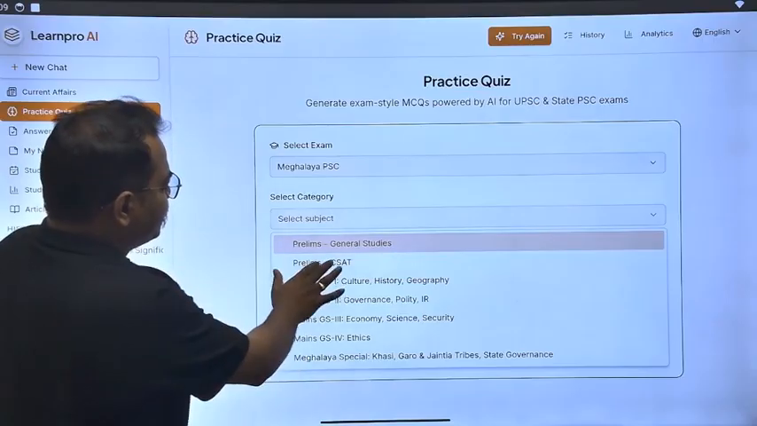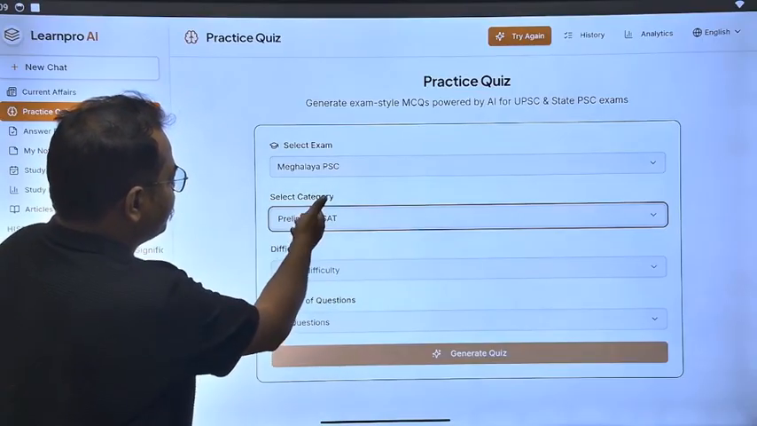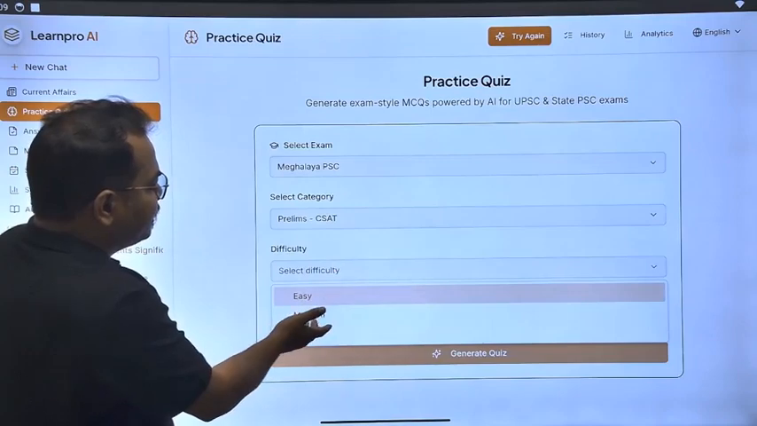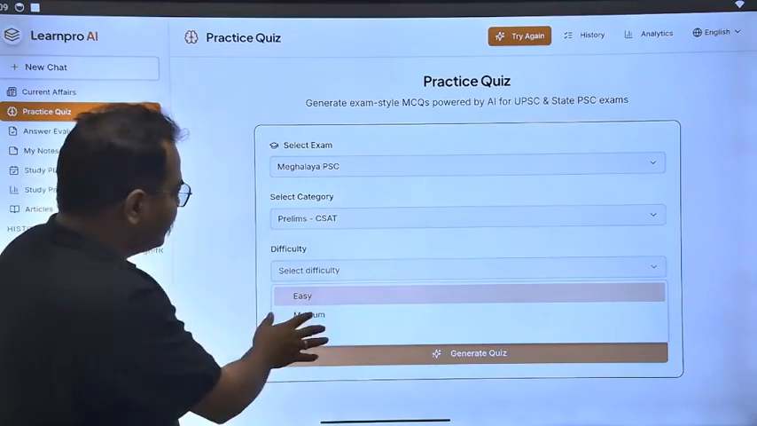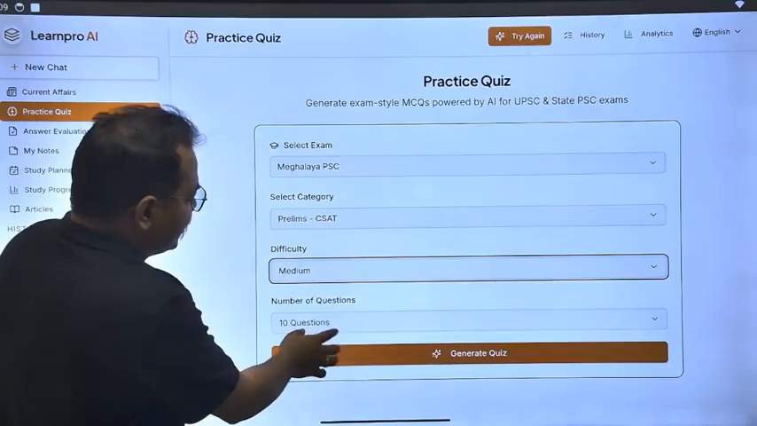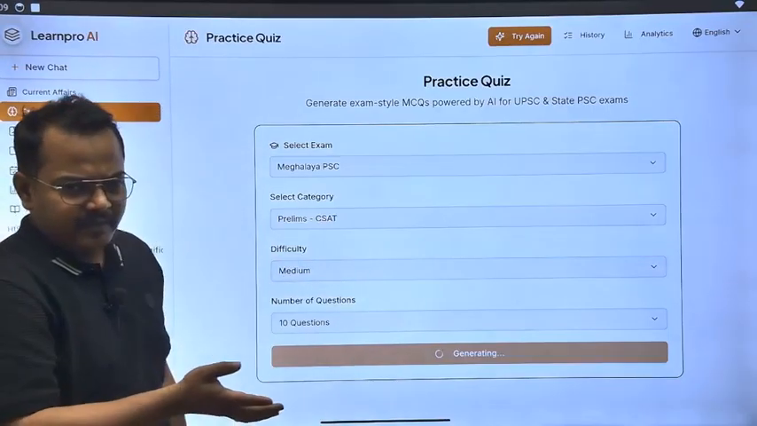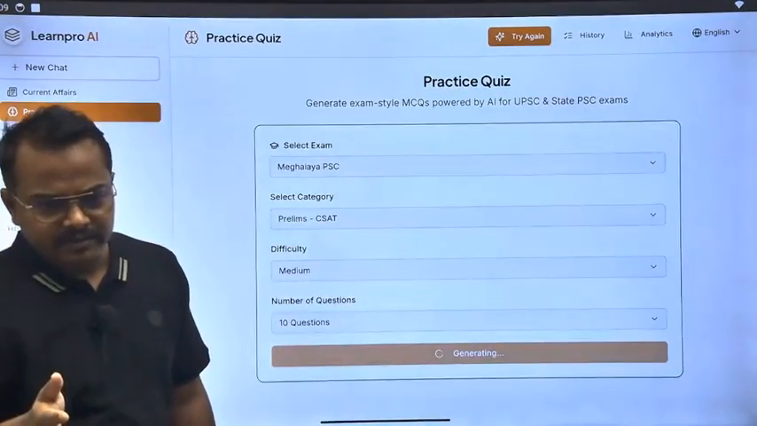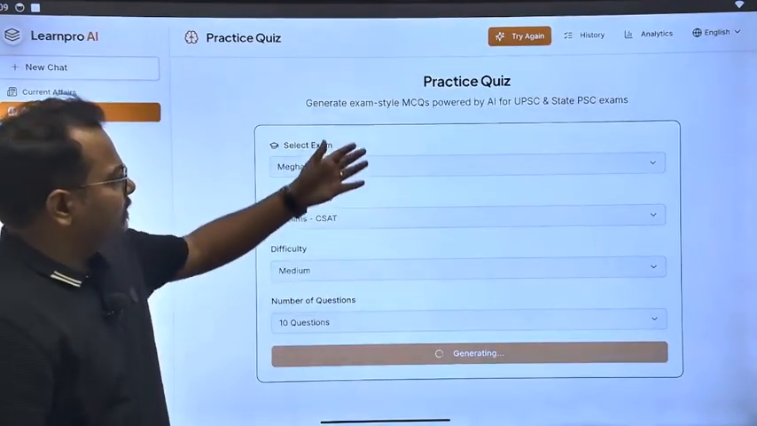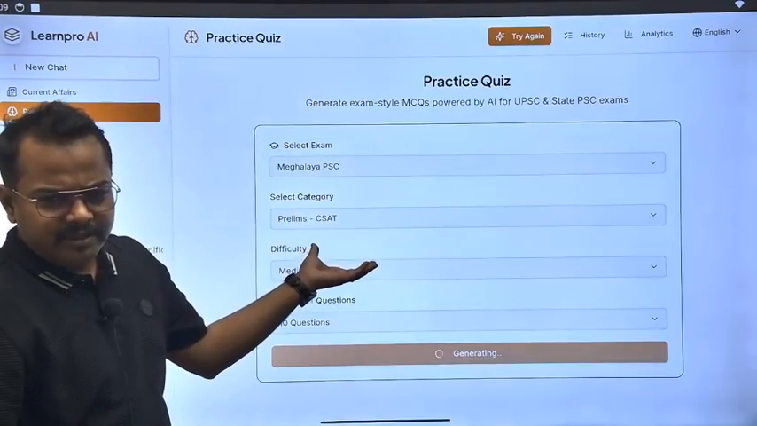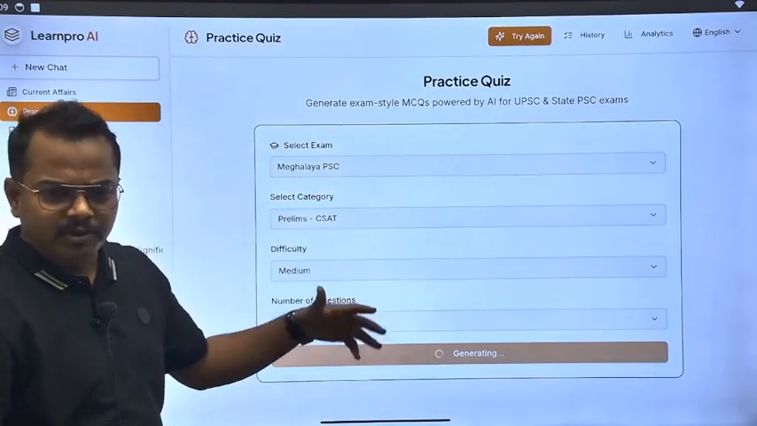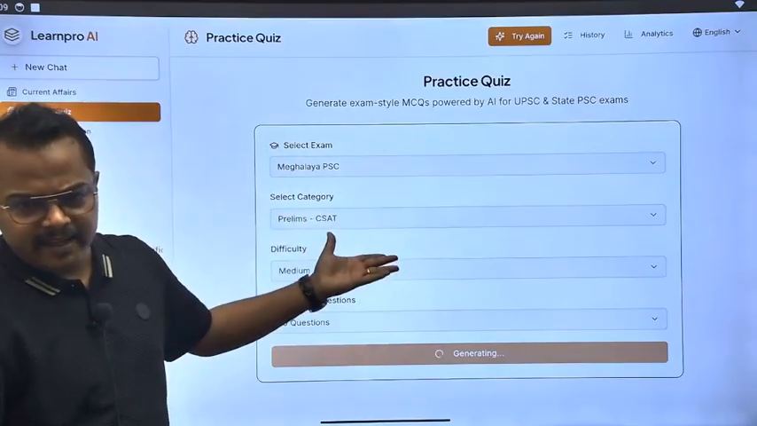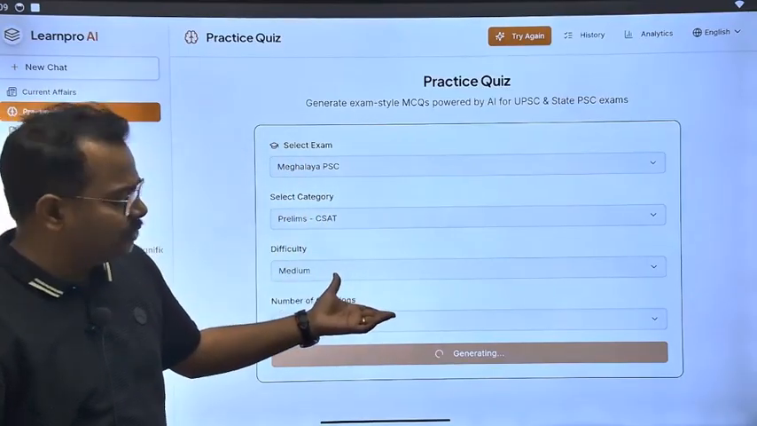Okay, so you can have your CSAT paper. So suppose the CSAT paper, then select difficulty, easy, medium, hard, any difficulty you can have, and then you can generate a quiz here. So a quiz will be generated, and accordingly you can solve that quiz. Okay, and some basic questions will be there, you can easily solve it. You can download it, you can have your detailed analysis over that, how you are performing in those quizzes.